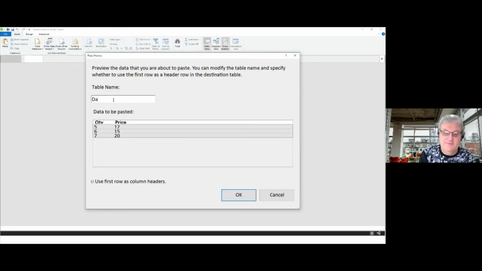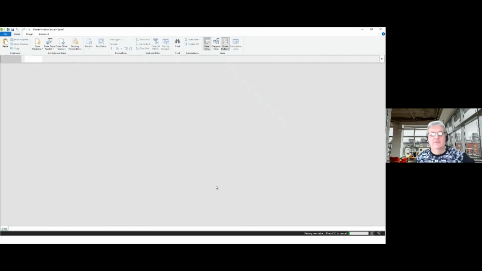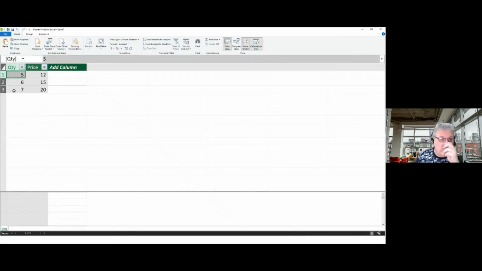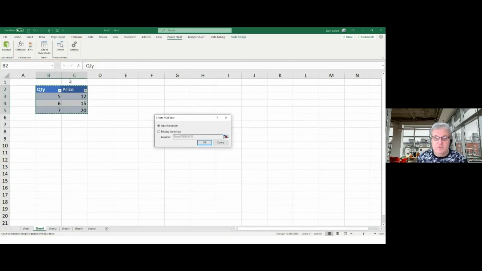I'm going to call this table Data. The reason my table looks strange is because I've changed the font size on my Excel. So I've got that in here. Always make sure you've got your quantities set as whole numbers rather than putting a comma in. Always put the formatting in before anything else. And I'm just going to put this into a pivot table, so I've got quantity and price.